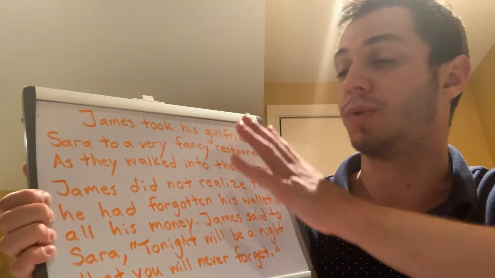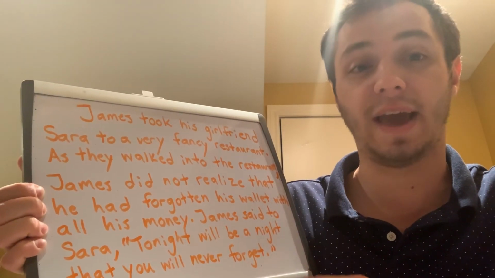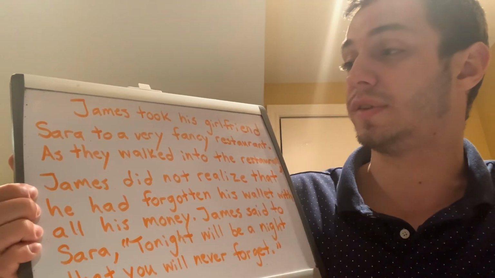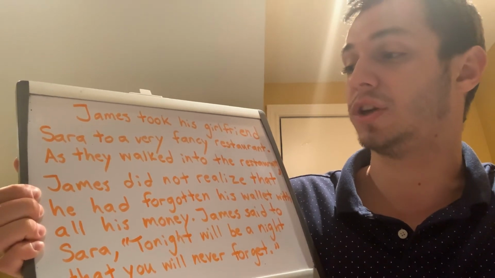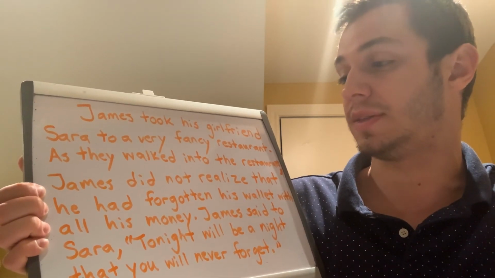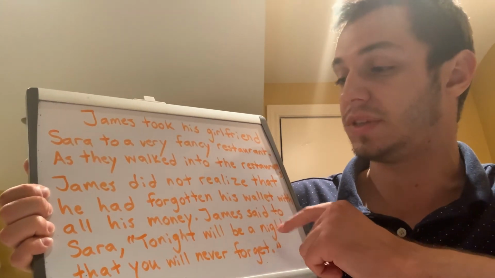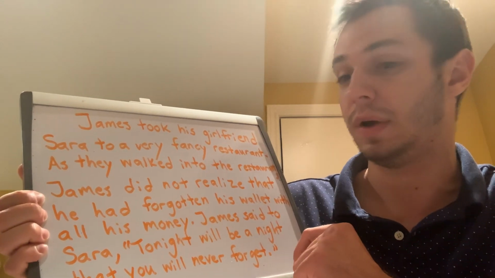So I'll read the story one more time, the beginning part, and then I want you guys to write the ending and the middle part on your own. So James took his girlfriend Sarah to a very fancy restaurant. As they walked into the restaurant, James did not realize that he had forgotten his wallet with all of his money. James said to Sarah, "Tonight will be a night that you will never forget." So what do you think will happen next? So you can be creative, you can make up what people will say and what happens.